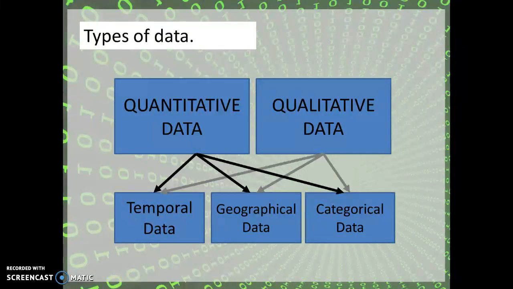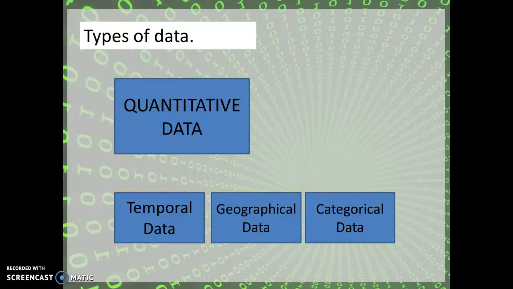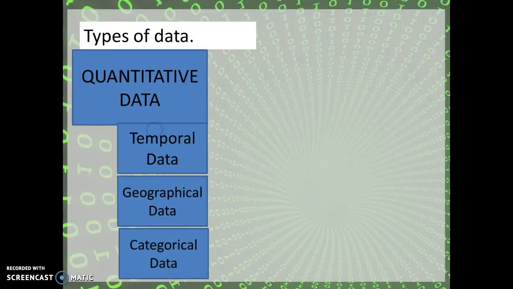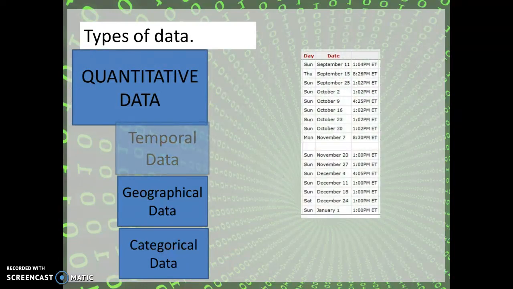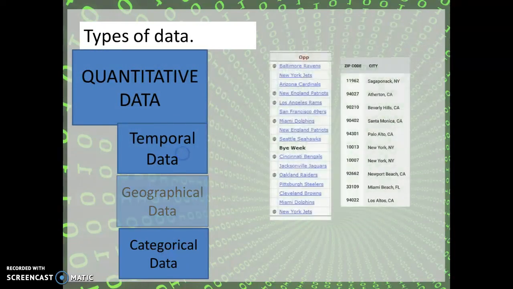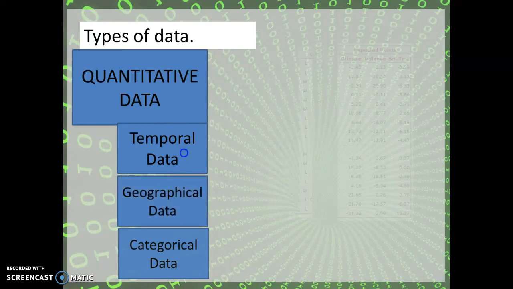You've got this complex chain, but when it's all said and done, this is what I want you to know. At the end of the game, I want you to understand these four types. And notice qualitative disappeared because qualitative is really broad. I want to focus specifically on the temporal, geographical, and categorical aspects of qualitative data. So right now, we've got four types of data, four types of variables, and that is the main goal for this week one in this course: you need to be able to identify them. You need to be able to identify the numbers, quantitative. You need to be able to identify time, temporal data, geographical, and all the different ways I can talk about where, and categories, either or, positive, negative, win or loss. Those are the four types of data that you need to understand.